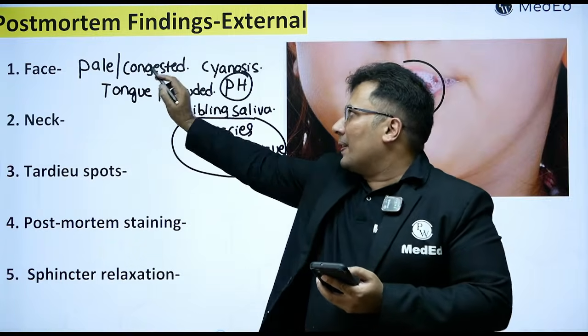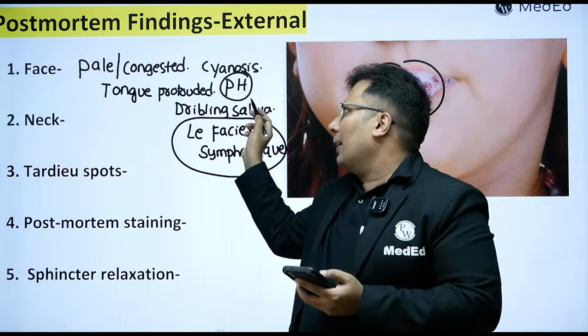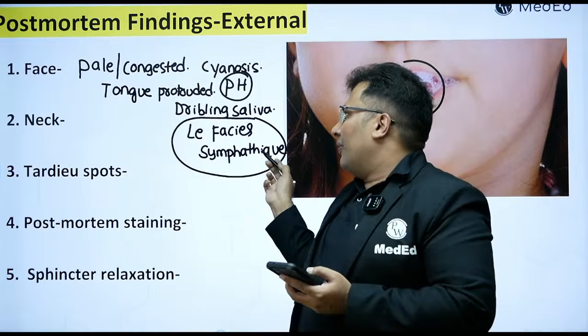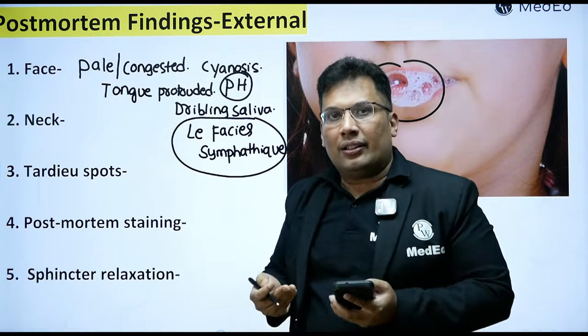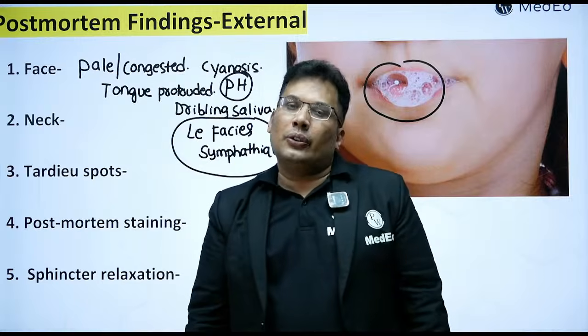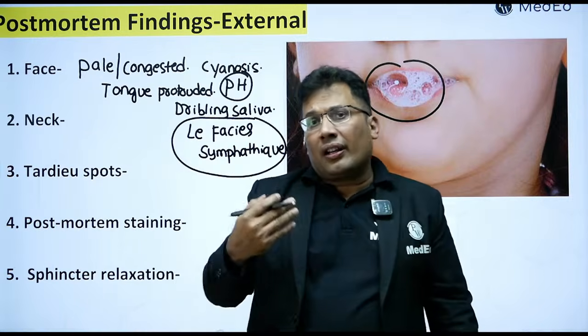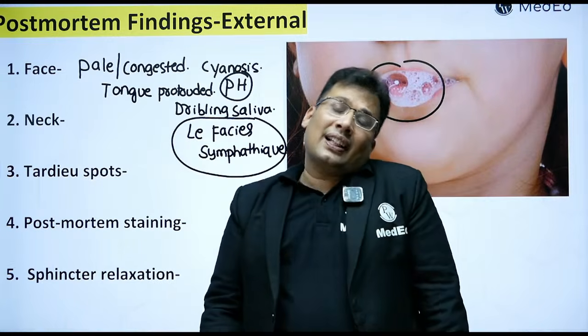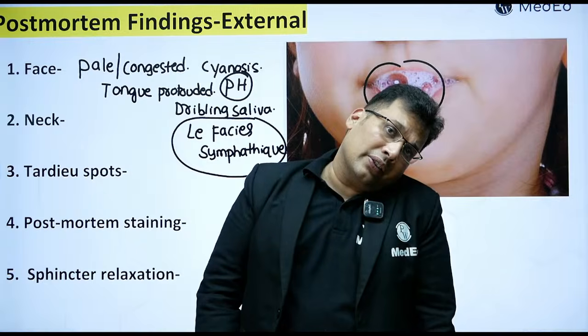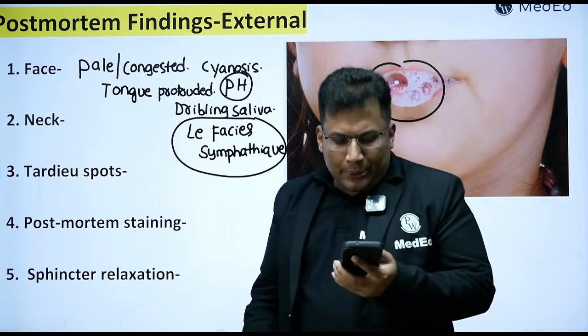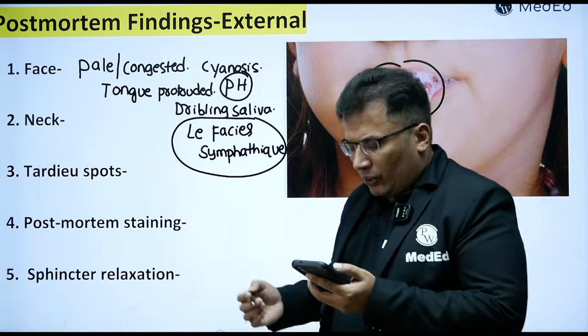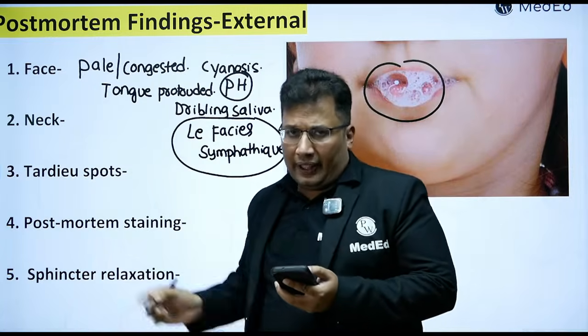I said congested or pale, cyanosis, tongue protruded, dribbling of saliva, petechial hemorrhages, and lay face is sympathetic. Any other? The neck is elongated. Sometimes there can be turning of the neck towards the side opposite to the knot, like this, not like this. So all these are basically face findings.